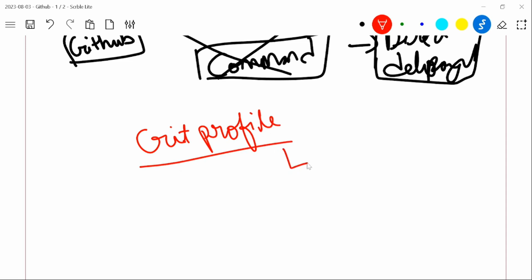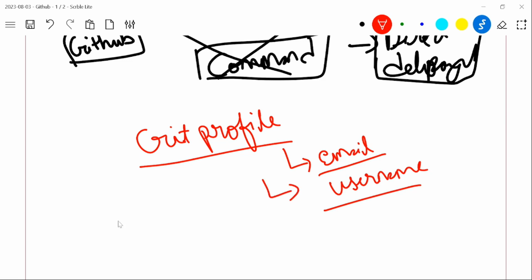There are a few certain steps. You need to have a valid email ID. One is the email ID, another one is the username. You all know how to create a username and email ID, right? So now I'm going to show you in real time how to create your repository. I'm going to show you right now on the browser how to create these things.